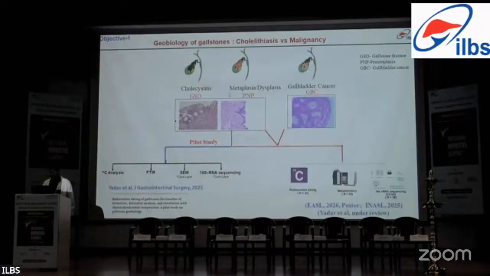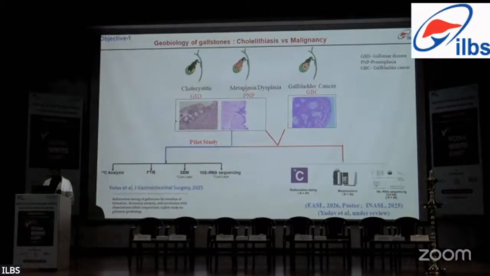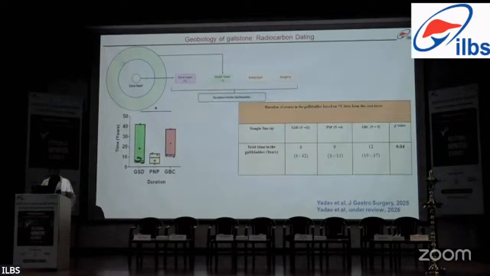So a new study was designed, and the patients with chronic cholecystitis only were classified as GSD, or gallstone disease. Metaplasia and dysplasia were clubbed together as PNP, or preneoplasia, and gallbladder cancers were classified as GBC. These stones were subjected to radiocarbon dating, metabolome analysis, and 16S rRNA sequencing. This is a representative picture of how a gallstone normally looks when we cut it. The core layer and the outermost layer of the gallstone were taken and subjected to radiocarbon dating to deduce the actual age of formation.